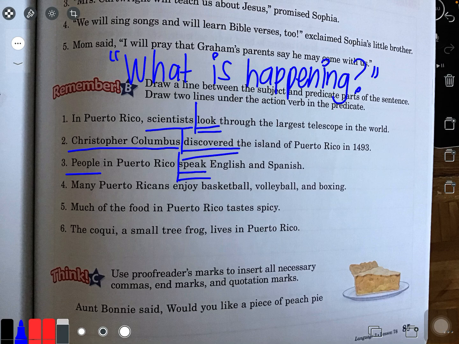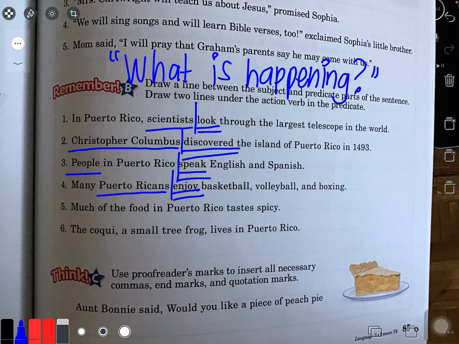Many Puerto Ricans enjoy basketball, volleyball, and boxing. What's happening? What are they doing? They're not doing basketball. They enjoy basketball. Who enjoys basketball? Puerto Ricans. And then I'll draw my line right here. Okay, so again, I hope you're not just underlining because I'm underlining. I hope you're underlining it and you know why, because we're looking for the verbs. We're drawing two lines underneath the verbs because those are the most important part of the sentence.